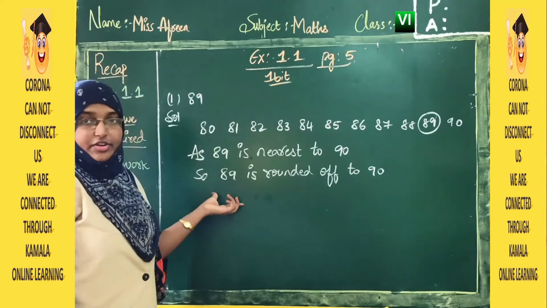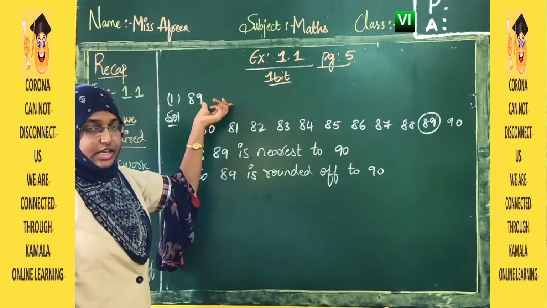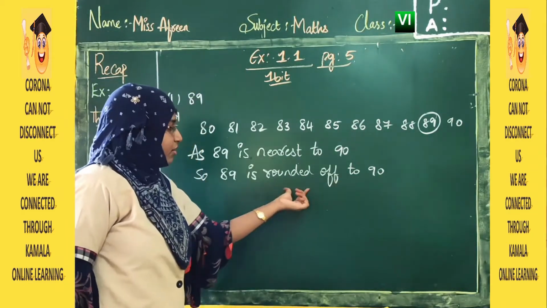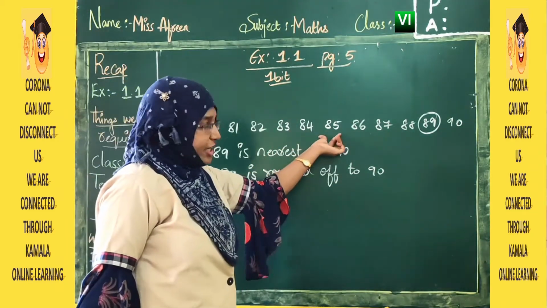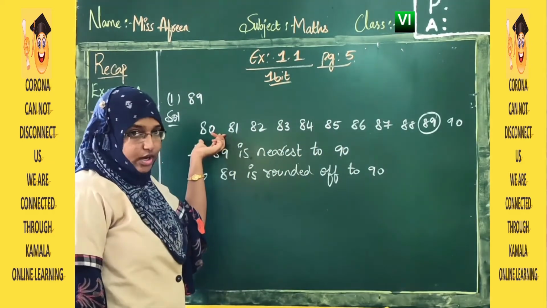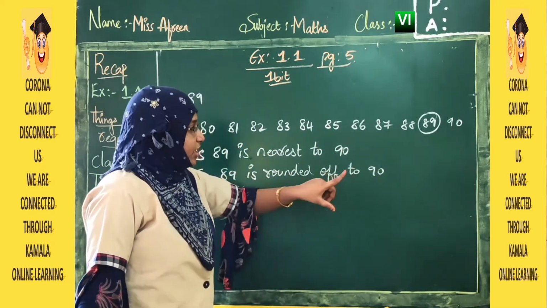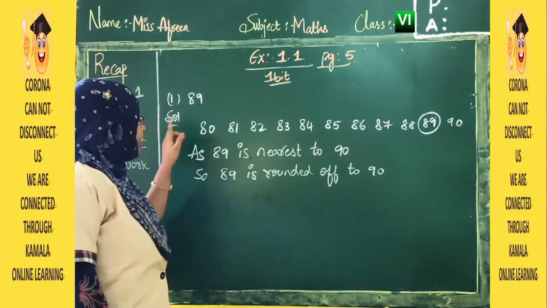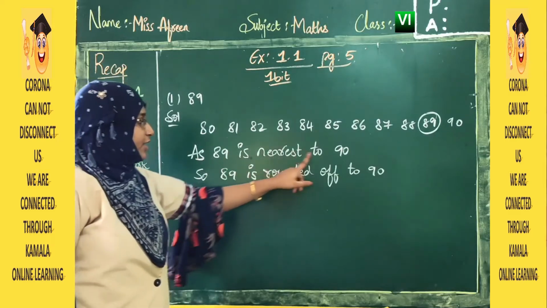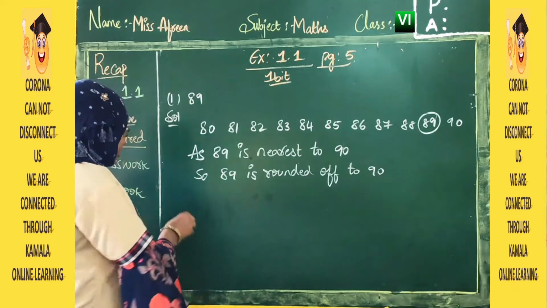Yes, in the last year how we have done, we have written in short form, that is comparing the last digit with the 5, and we have written is it rounded up or rounded down. But this time we will not write up and down, we will write only rounded off. So we will see only for 85. Supposing the given value is less than 85, we will round to down, lower number, that is rounded down. If it is greater than 85, then we will round it up, that is to 90. This is what for 89. So if you see 89 is very near close to 90, so we have rounded off 89 to 90. Okay. The same manner, let us go with the next one.